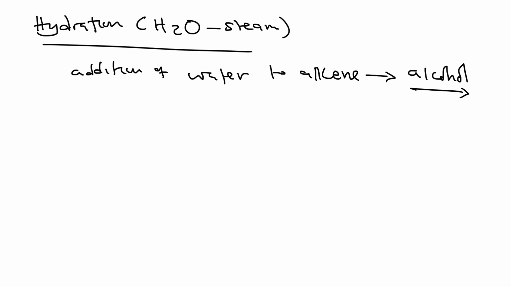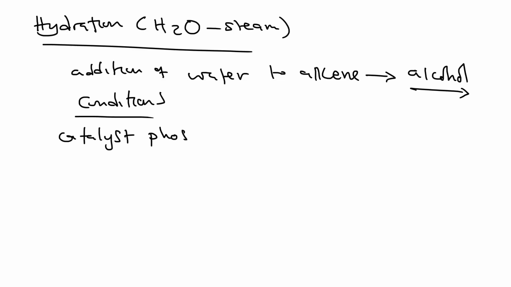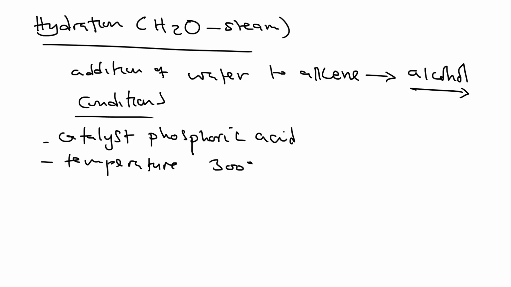Now, what are the conditions? So this occurs in the presence of a catalyst. What is the catalyst in this case? Phosphoric acid. Then, aside from phosphoric acid, we have temperature. So also it occurs at a temperature of around 300 degrees Celsius. Then we have also pressure of around 60 atm.